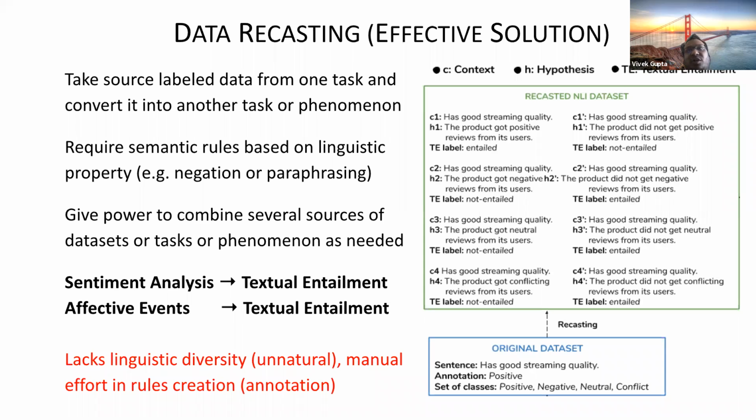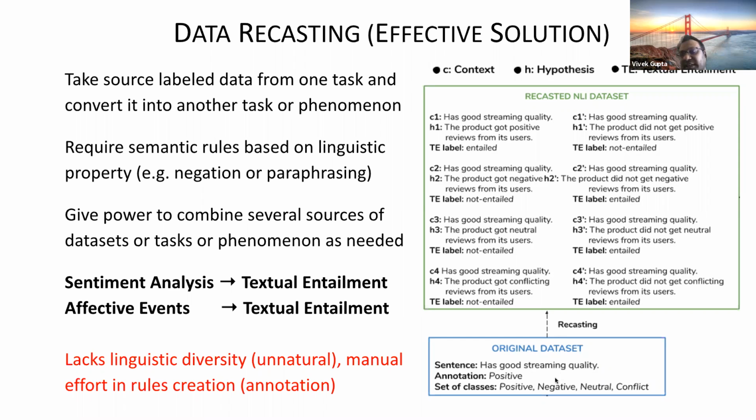So first, let's talk about data recasting. What is data recasting? Data recasting is simple. You have a low resource language and some labeled data about some task. Now we can take that task and convert it into another task or phenomenon. Obviously, for doing that, you may need some semantic rules or linguistic properties which you can use to convert it into another task. And this has power because you can convert multiple sources of data, tasks and phenomena into a single problem.